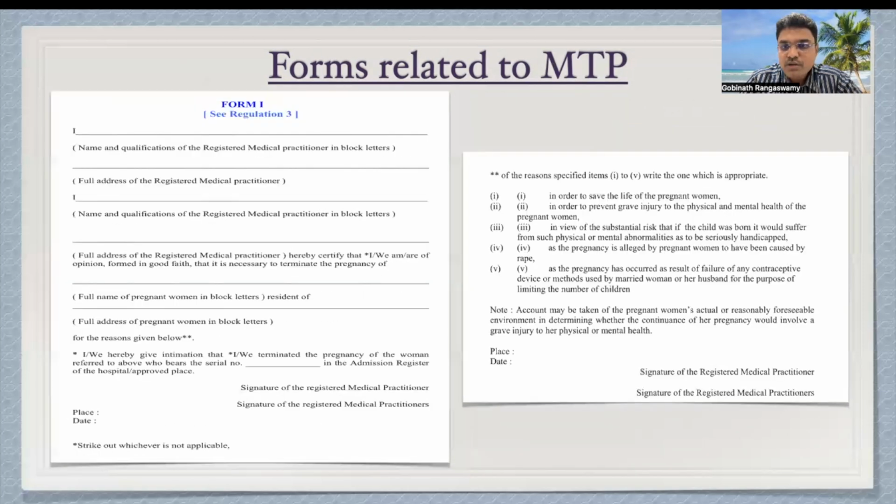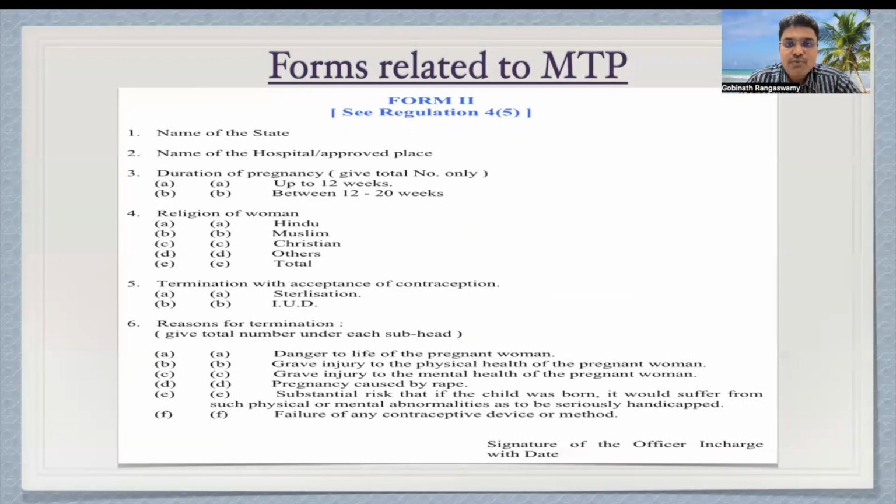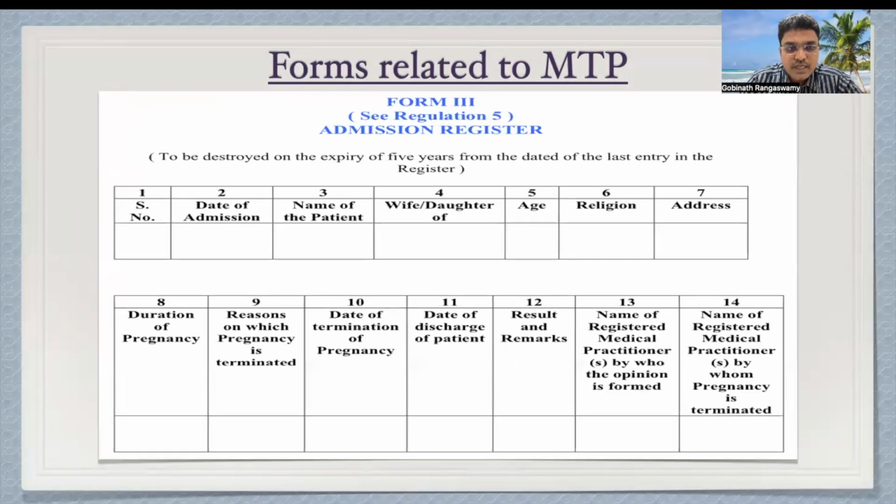So these are Form 1 for medical termination of pregnancy, opinion by a single medical officer, that is, less than 20 weeks. Next is Form 2. This is the monthly statement, which has to be forwarded by the head of the institution or the establishment to the chief medical officer of the state. So this is Form 3, the admission register. So the entry has to be done in this pattern, which is given in the Act.